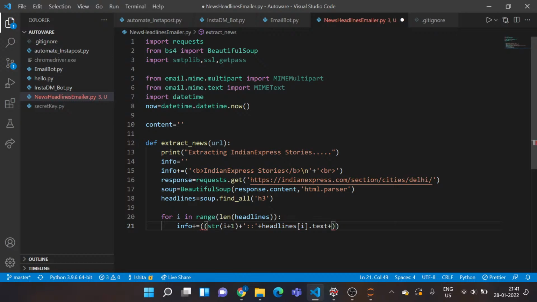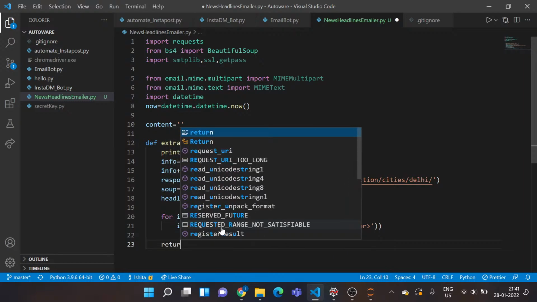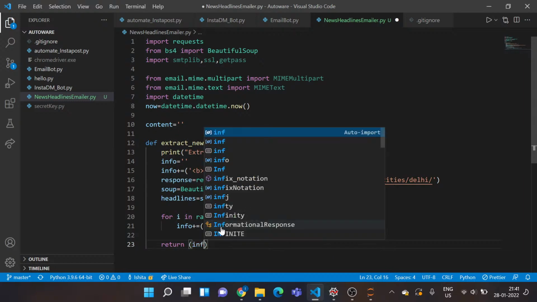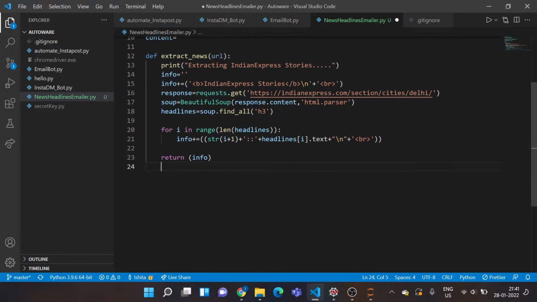So plus again, I want to add a line break, that's slash n as you do in Python. Then let's also add this HTML break. So I'll say break. Okay. Now we are done with formatting stuff. Now I want to exit this function and I want to return all the information. Cool. So we are done with coding this function.